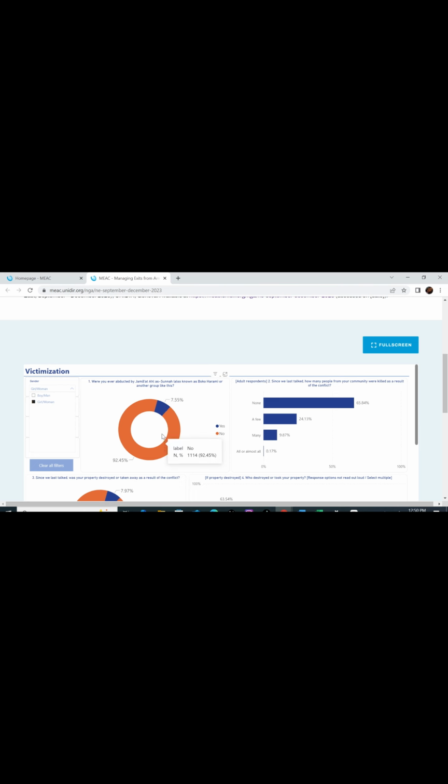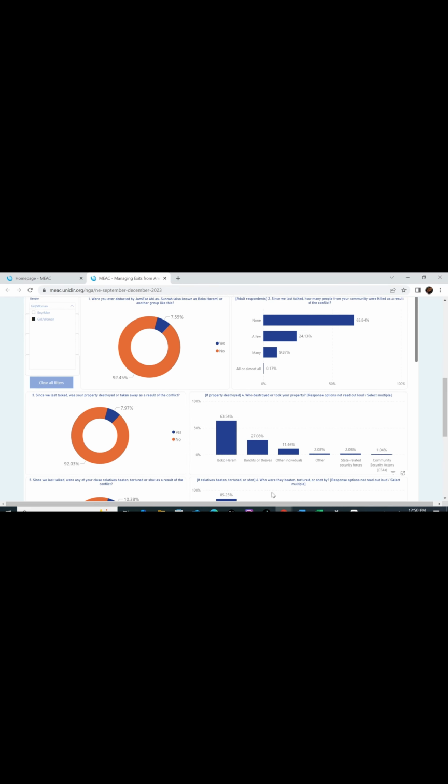If you notice, the data changed. There's a quick change while you clicked on it. So these are the responses for women and girls. You can see the blue yes, the orange no. If you go down, you see the responses changed from this.